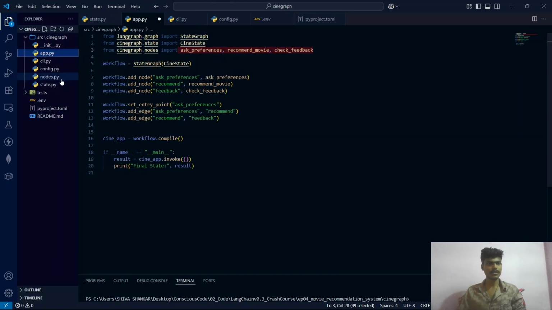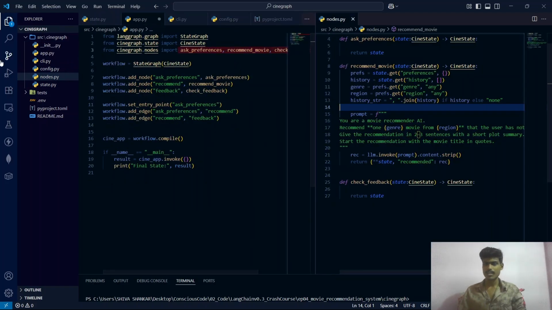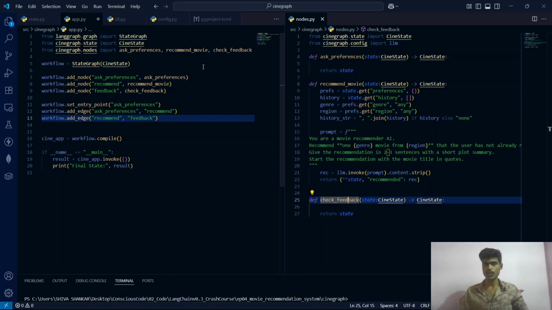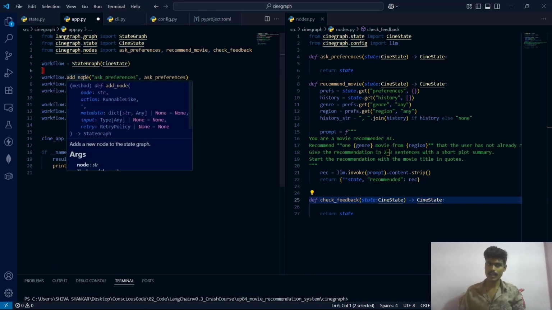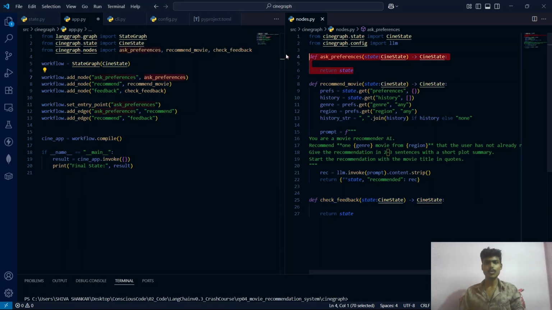Let me just open that nodes.py. We'll place it side by side so that we can see it clearly. We have defined three functions here: ask preferences, recommend movie, and check feedback. And we are importing those three functions into this app.py. These three functions are what we are going to use as nodes for this graph. So we are adding the nodes to this graph with workflow.add_node. This is the name of the node. We are naming the node ask preference. We can name it anything. The node actually implements the ask preferences function that we have defined in nodes.py.